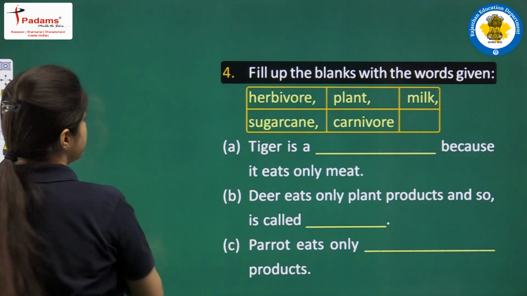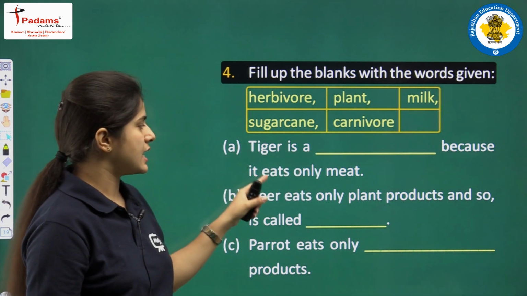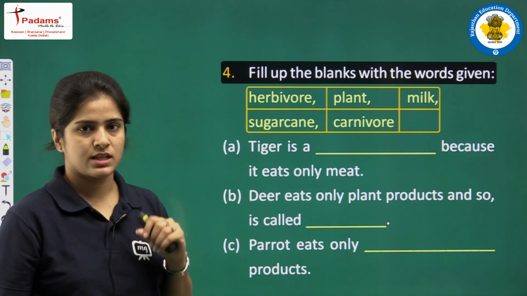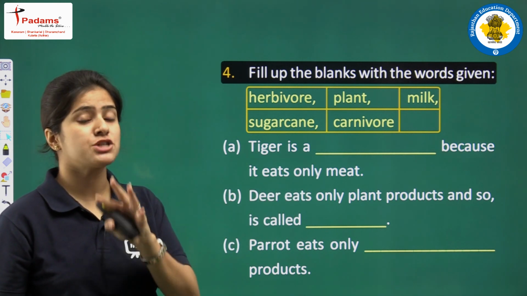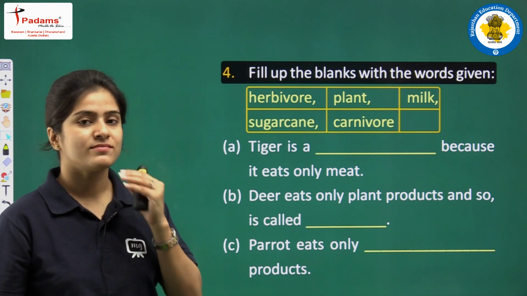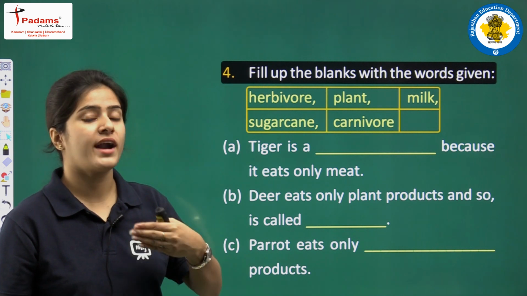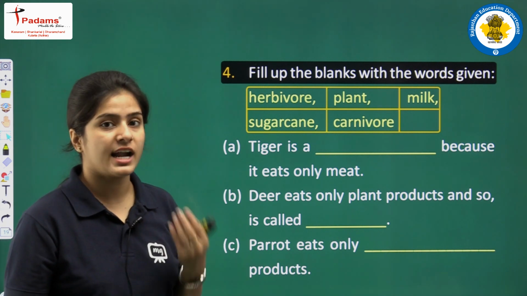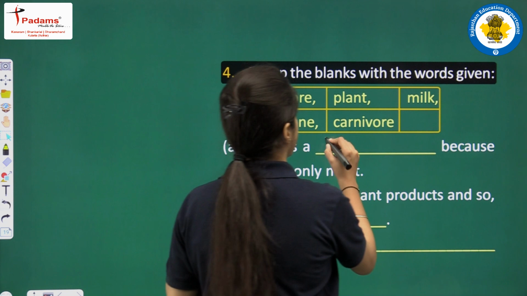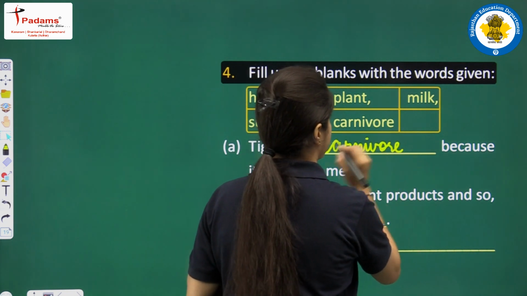First question, bachcho. Tiger is a dash because it eats only meat. The organisms that eat only and only meat or animals are called carnivores. So the answer is carnivore.